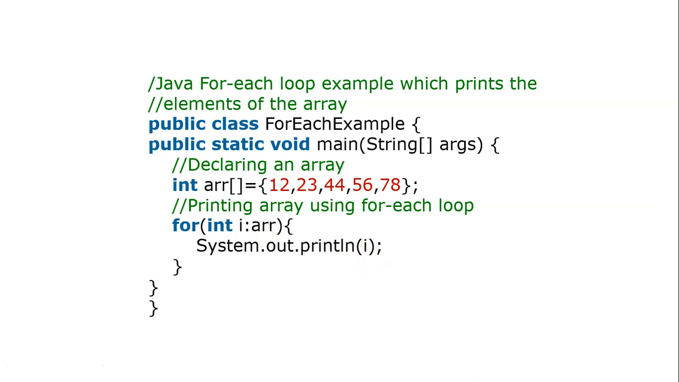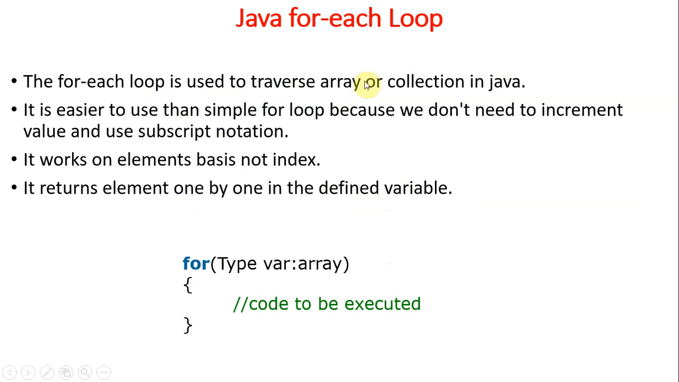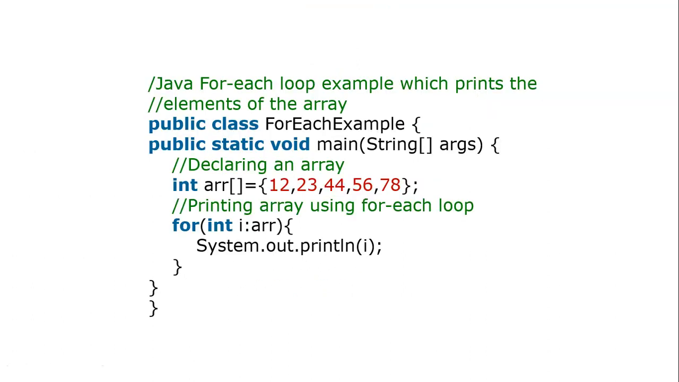Remember that for each is used to get the information from the collections. An array is also one of the collections, meaning a set of elements, maybe of the same type or of different types. Next, it is only based on the element values, not on the index. If you want to retrieve data from an array, you may use index values starting from 0, but when it comes to for each, it goes based on the values.